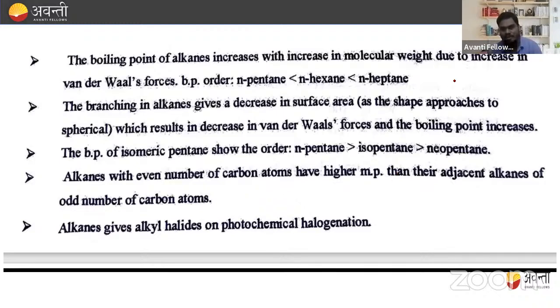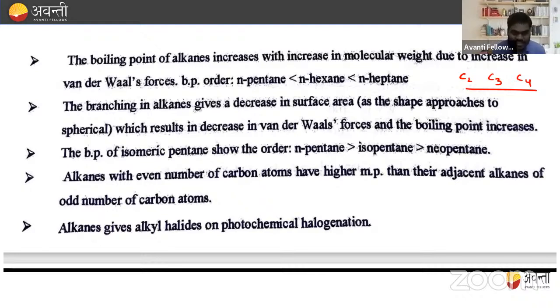For example, here only two carbons are there, here three carbons, here four carbons. So as the number of carbons increases, boiling point increases due to increase in the van der Waals forces. This is the almost basic point. If I'm talking about n-pentane, hexane and heptane, obviously n-heptane has more carbon atoms, so its boiling point is more.